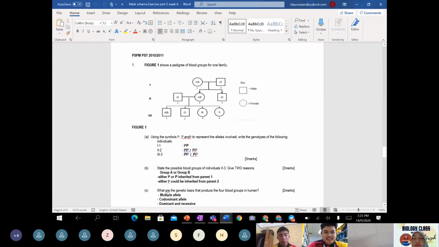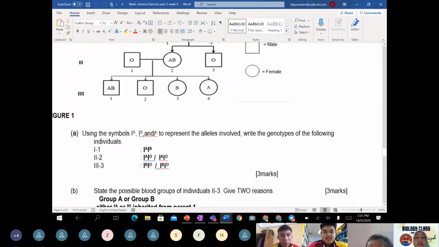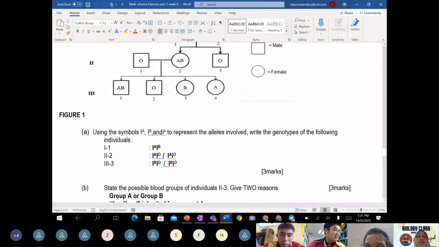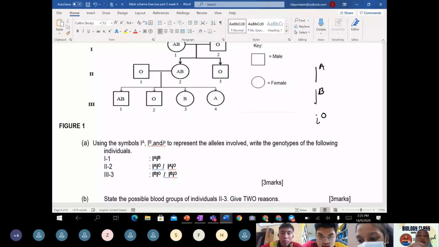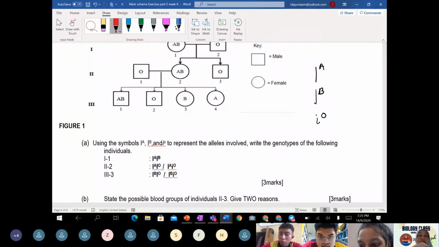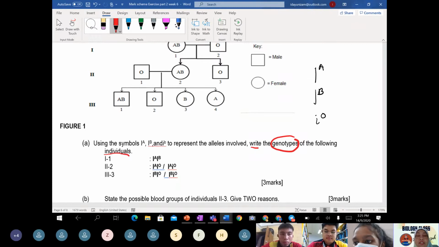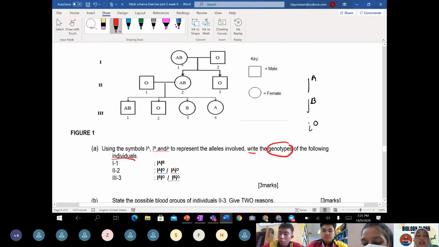Okay, so let's refer to the question. The question asks you, using the symbols IA, IB and small capital IO, to write the genotype of the following individuals. Meaning, the question asks you to determine them.